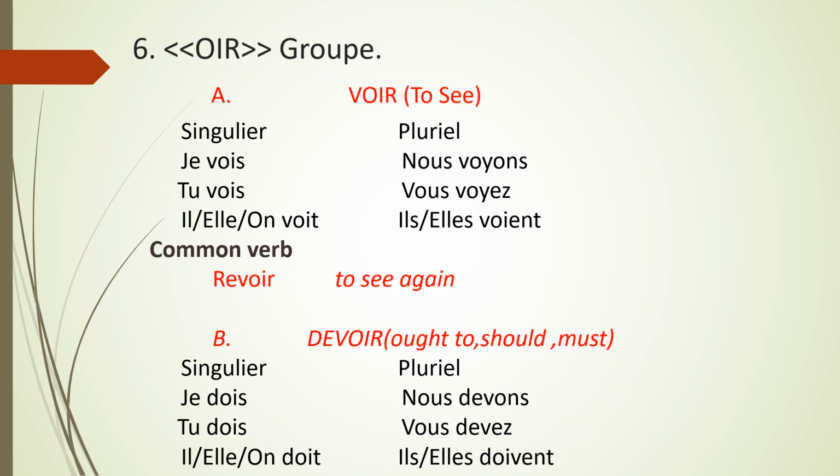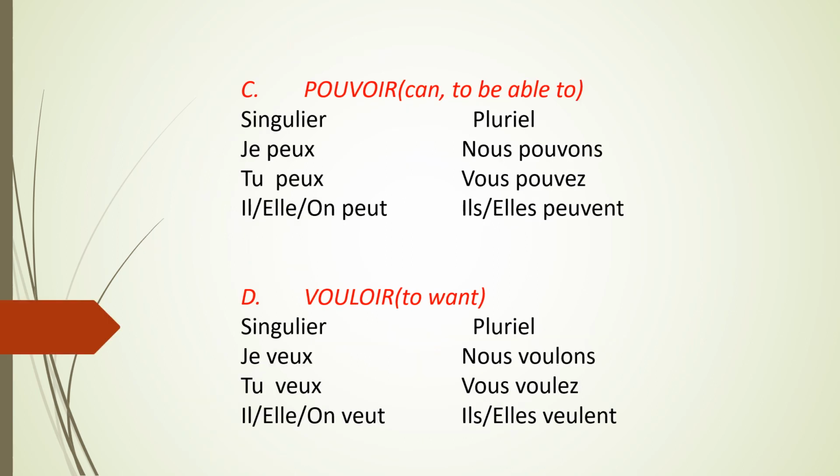B is devoir, to must or should. Je dois, tu dois, il, elle, on doit, nous devons, vous devez, ils, elles doivent. Next, pouvoir, can or to be able to. Je peux, tu peux, il, elle, on peut. Nous pouvons, vous pouvez, ils, elles peuvent.